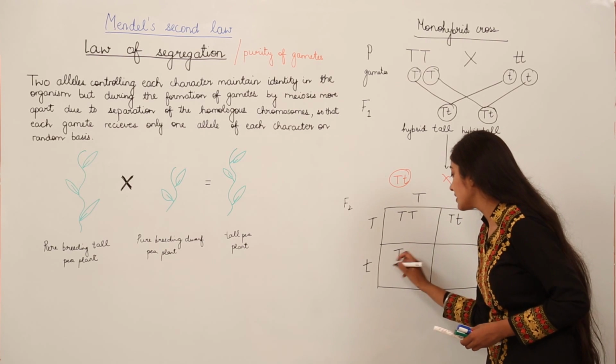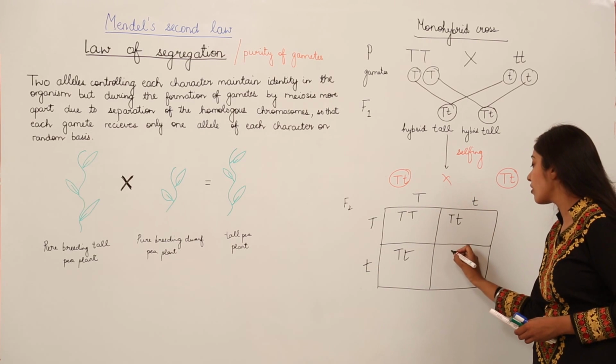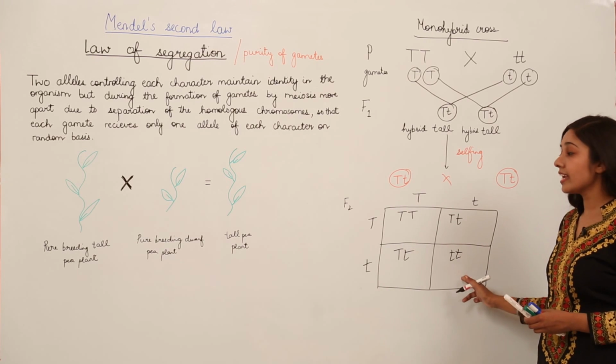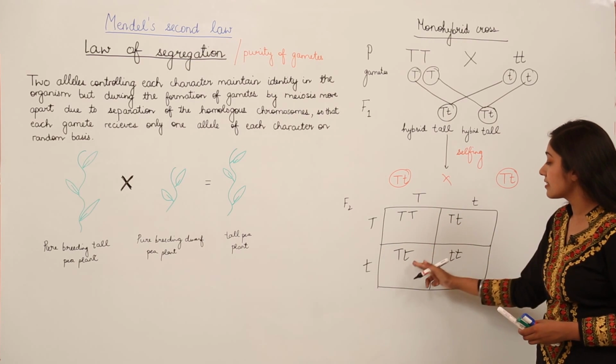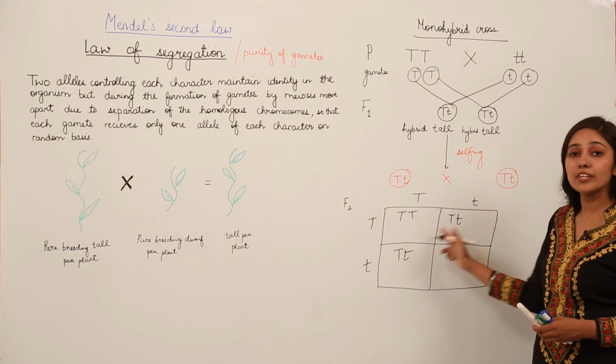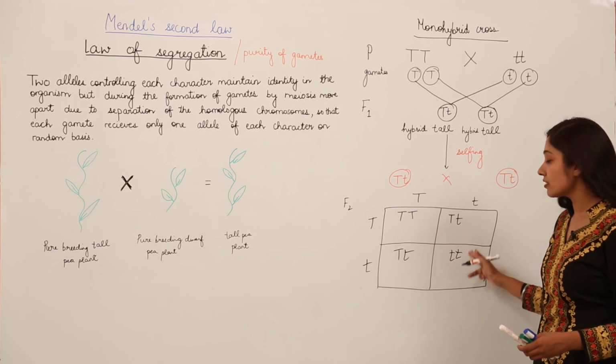Here we have capital T and a small t, and here you see that we have both small t's, means the recessive character is going to be expressed in this case, since in all the three cases the dominant trait is present. The recessive is not going to express in these two cases, but in this case no dominant allele is present, so this is going to express.